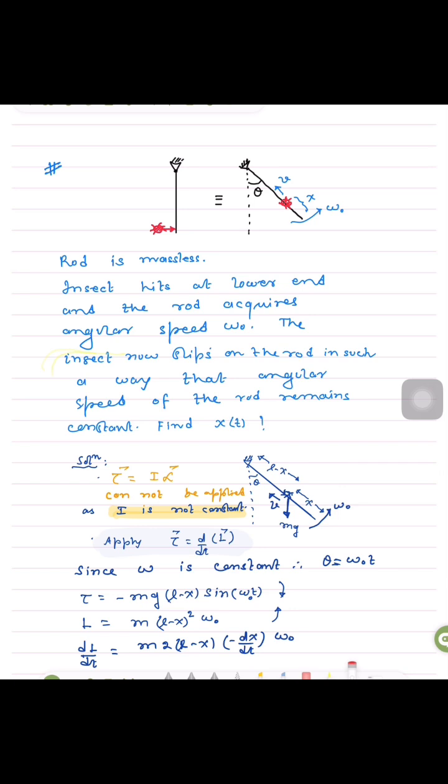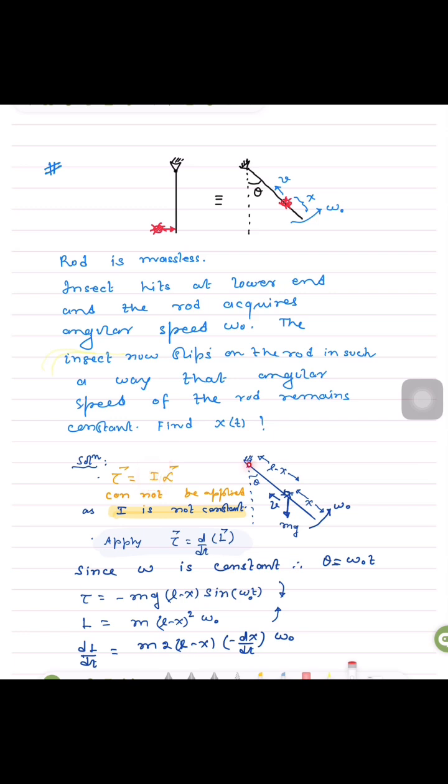Why? Because here omega is constant, so angular acceleration alpha will be 0, but there is torque. This weight is going to produce some torque about this pivot, so we will find a contradictory relation, right? This will not be satisfied. Here we have a non-zero value, here we have 0. Basically that mistake we are committing, because this relation is applicable only if I is constant, and that too about the pivot or CM.